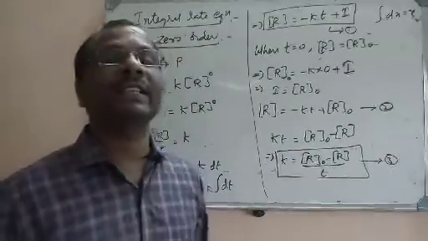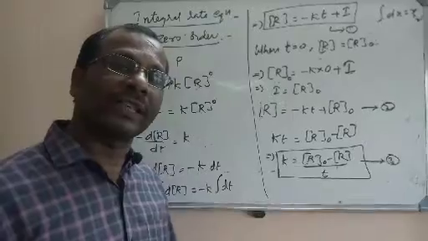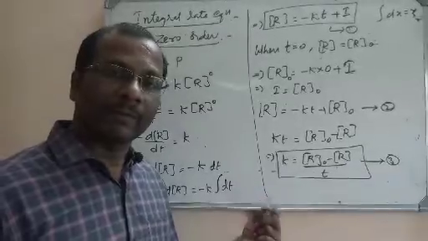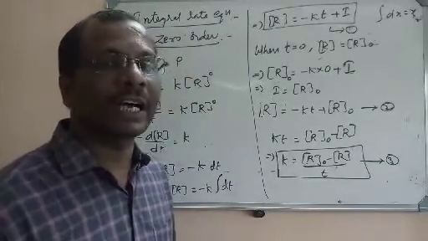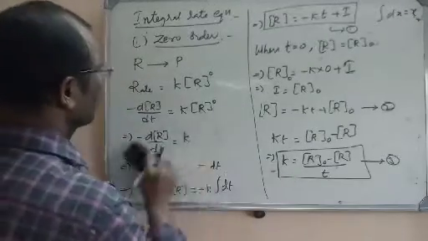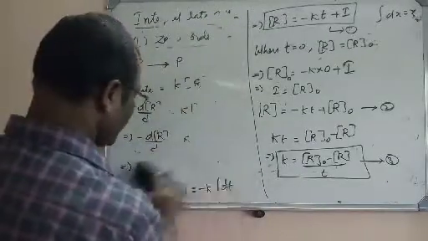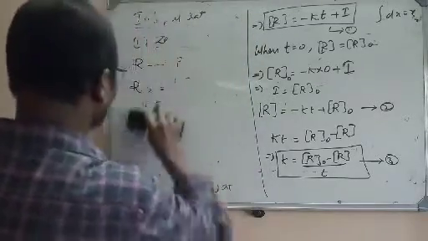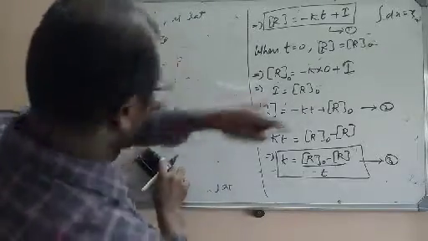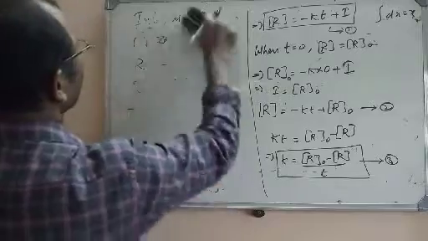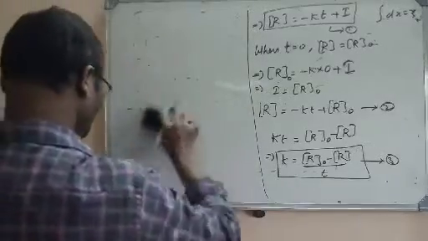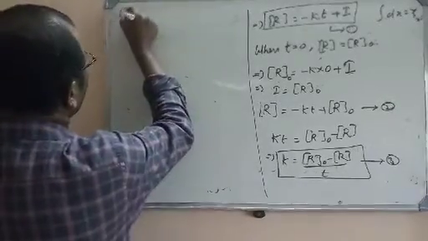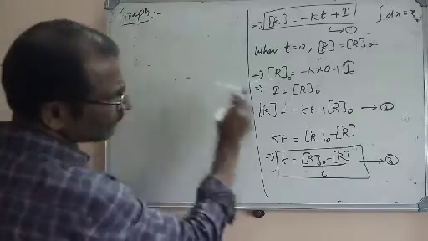But after deriving the integral rate equation, we draw a graph for each and every order, whether zero order, first order or second order, whatever it is. We first derive, then we draw a graph, and then we'll go for the half-life. Let us see the graph here. So how is the graph drawn? Look here, what is equation number 2? R is equal to minus kt plus R naught. From that equation we are going to draw the graph for a zero order reaction.